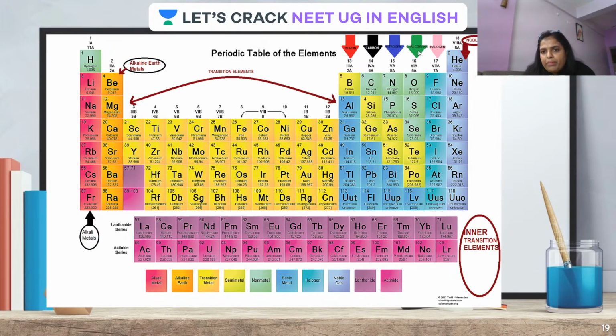Then the 16 group elements are called chalcogens. Chalcogens means ore forming. You must have heard about the ores, carbonate ores, sulfate ores, right? All these actually are being formed from the elements, basically majorly from the elements of this particular group. Therefore the name chalcogens. Chalcogens means ore forming. Then 17 group elements, they are called halogens. I've actually covered that. Halo means what? Sea. Gens means generated. As we find them where? We find them from the sea.